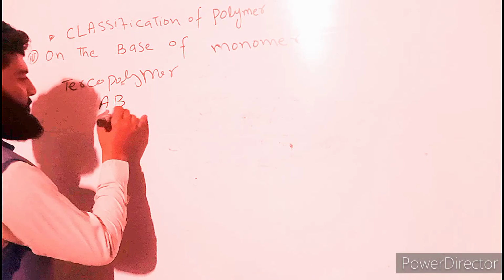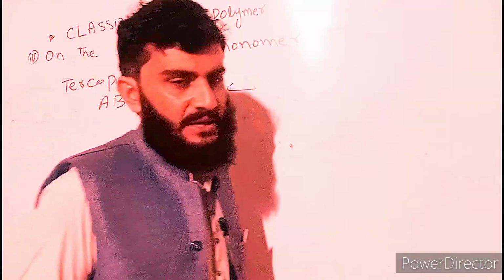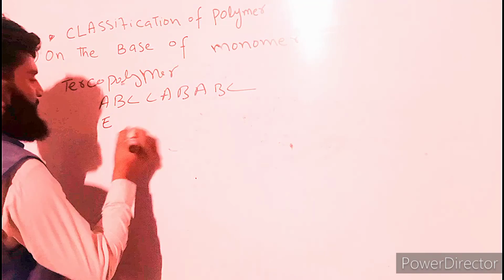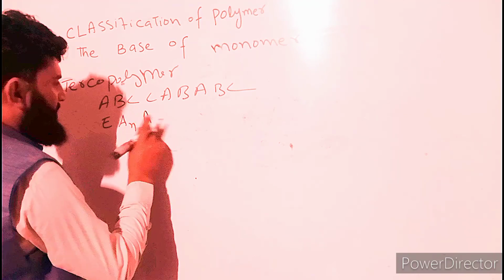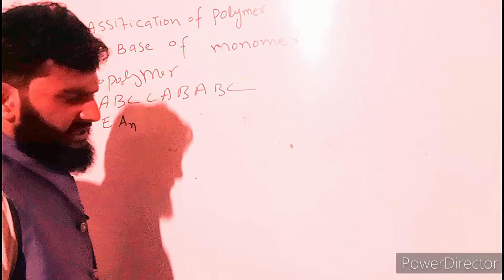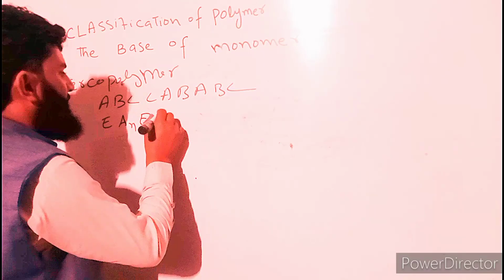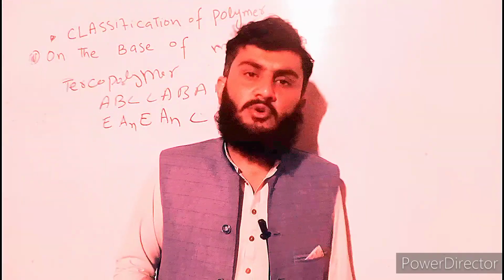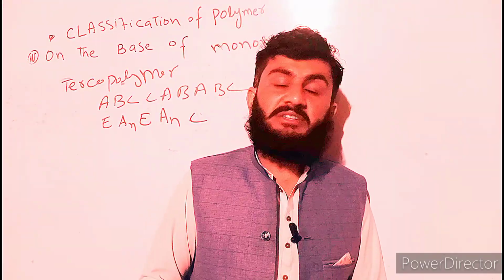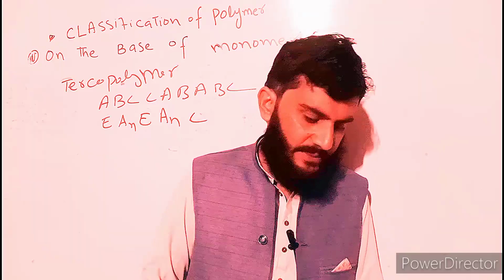For example, A, B, C, C, A, B, A, B, C. For example, ethylene, ethylene, acrylonitrile, acrylonitrile, ethylene, and so on, and if we use another unit, for example C, it means terpolymers are those polymers where three different types of monomer are used in the formation of the chain.